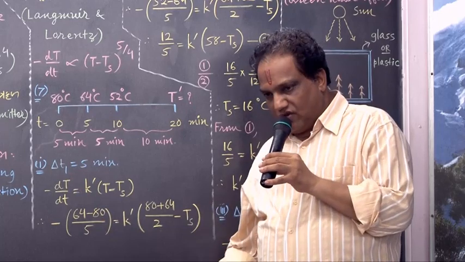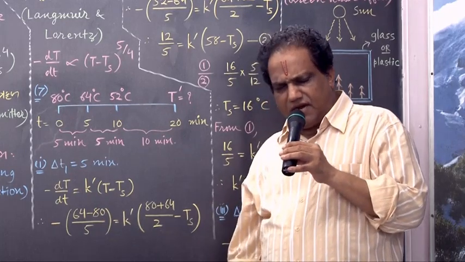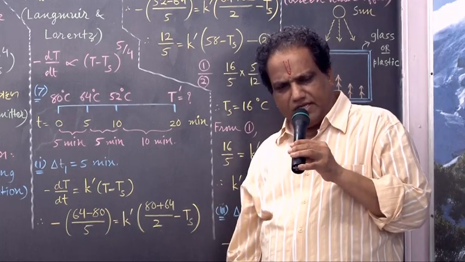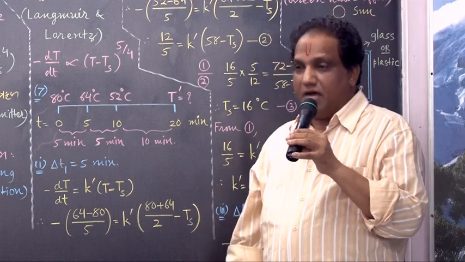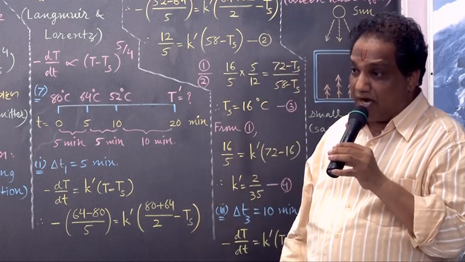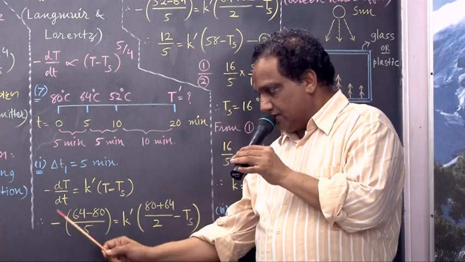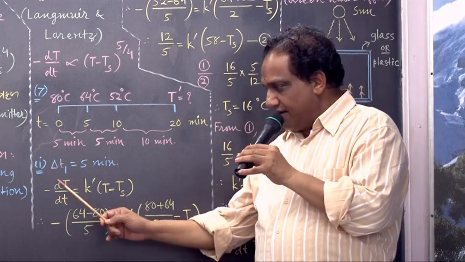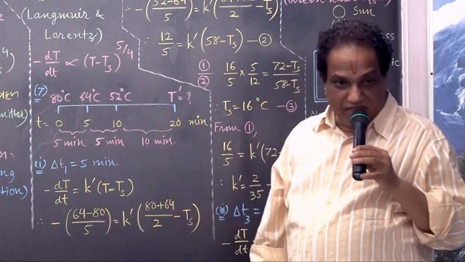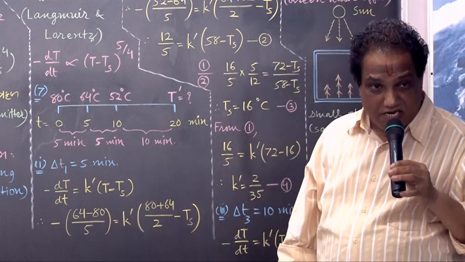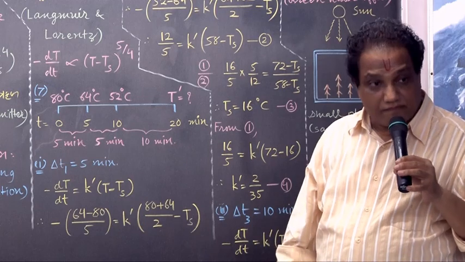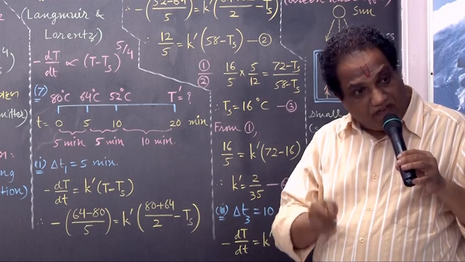Apply Newton's law of cooling. Minus dT by dt equals K dash into T minus Ts. What do you mean by dT? Change in temperature. Change is always final minus initial.